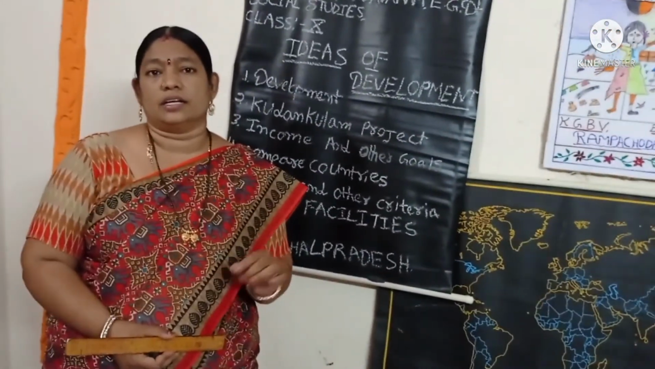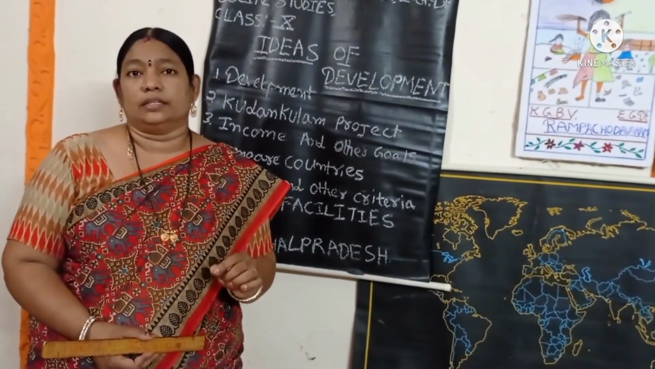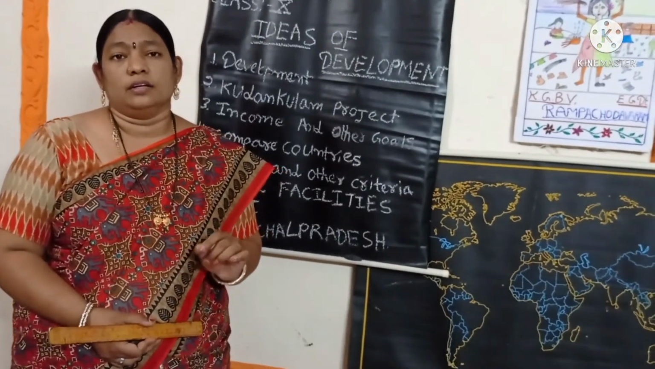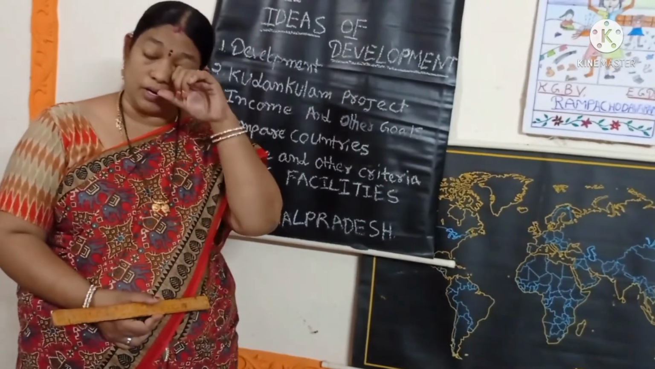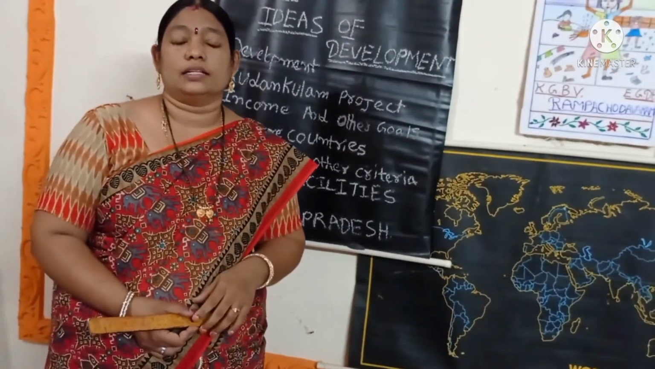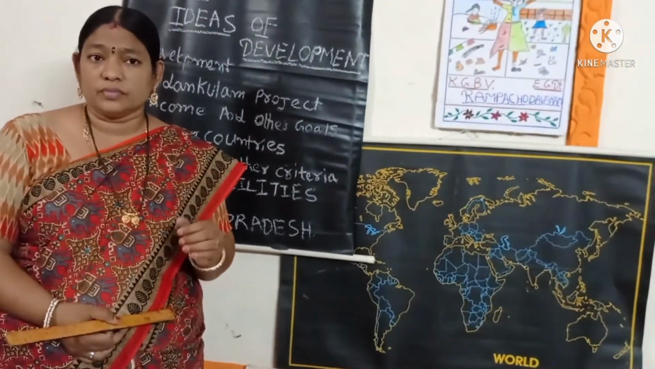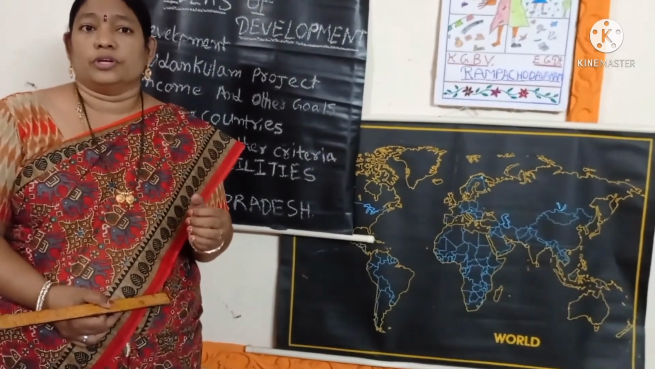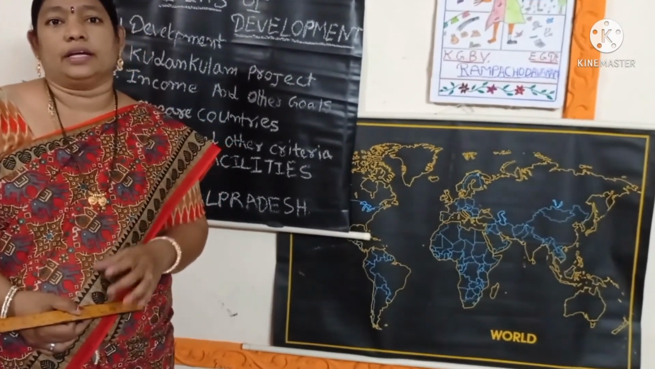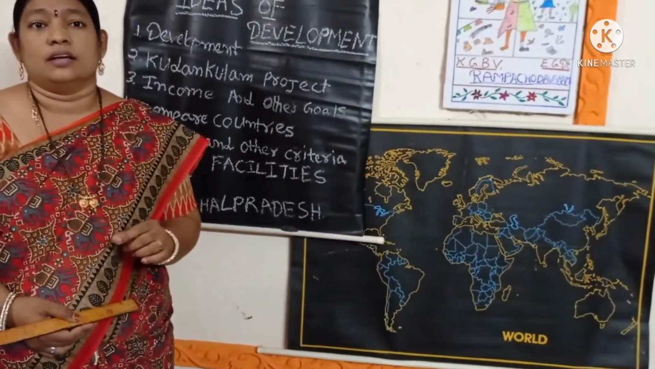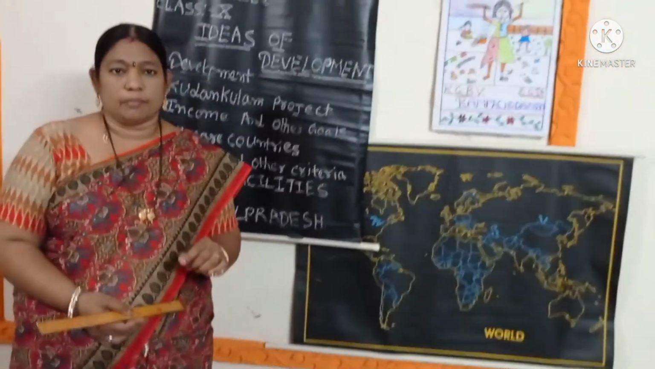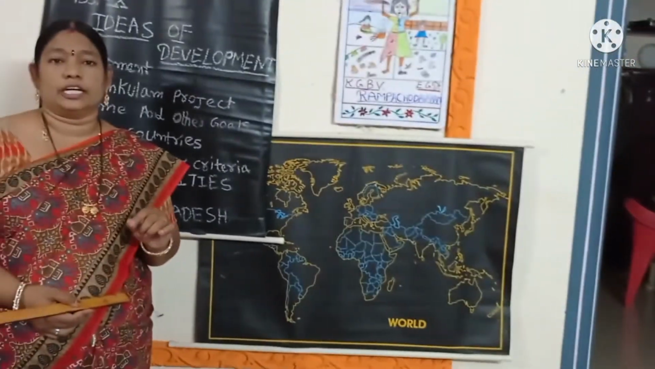We calculated the income of countries in old times, but this is not the right procedure for calculating the development of countries. So we take per capita income. What is per capita income? The per capita income is one country's national income divided by the number of people of the country.